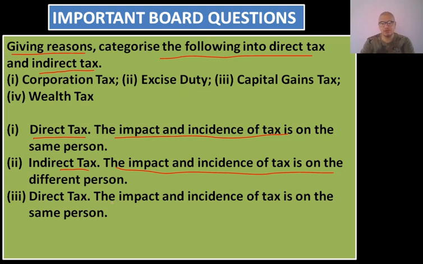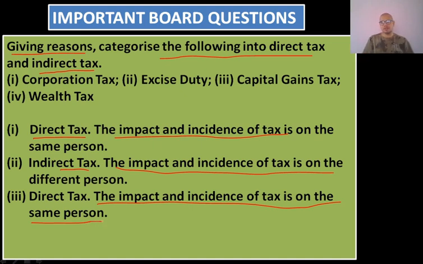Also, on the basis of impact and incidence, the impact and incidence of tax is on the same person here. Capital gains tax cannot be shifted.